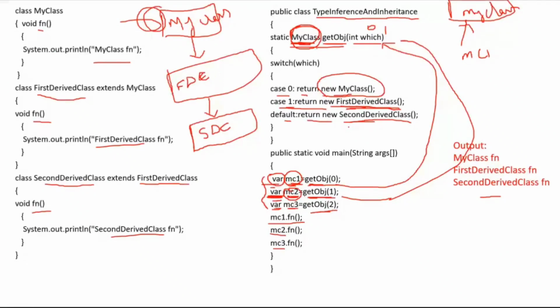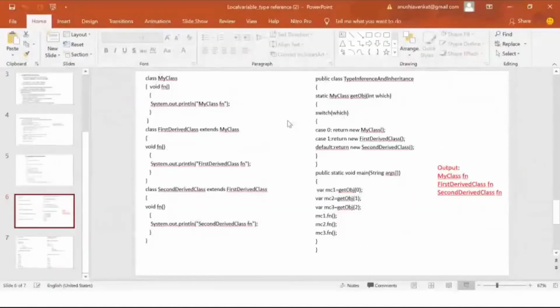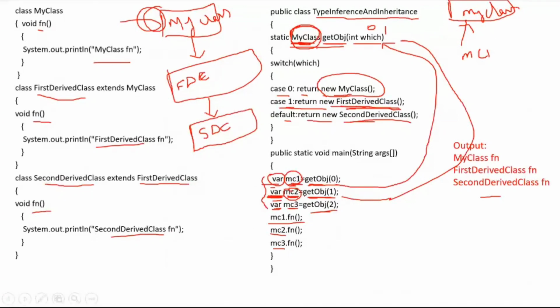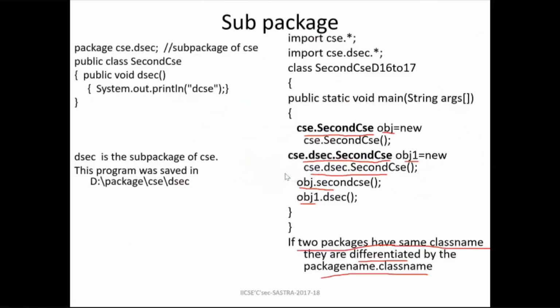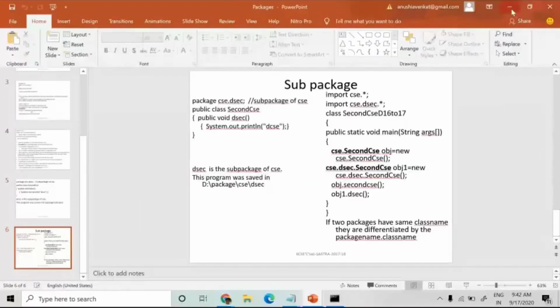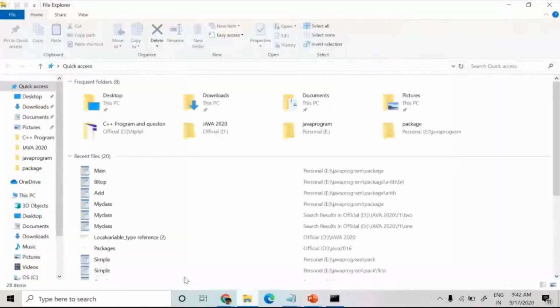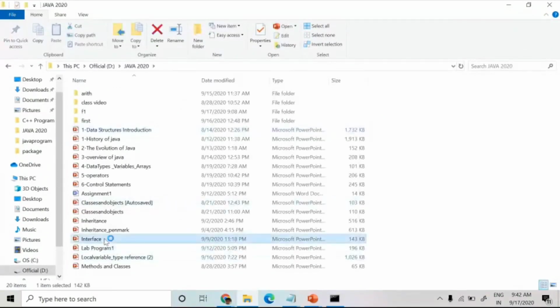Tell me. In default interface methods, can you open the PPT, ma'am? The interface PPT? Yes, ma'am. Wait.